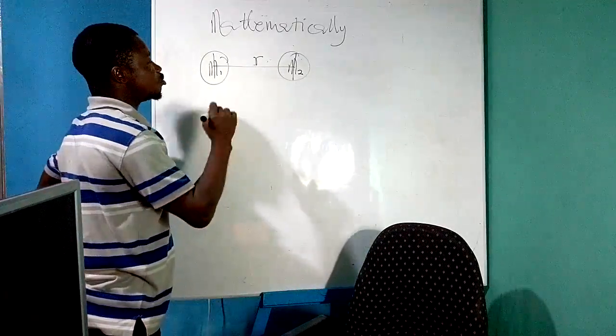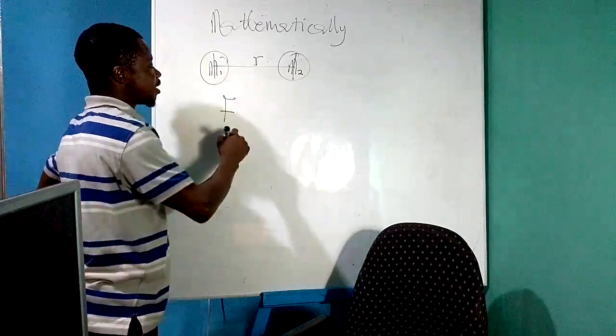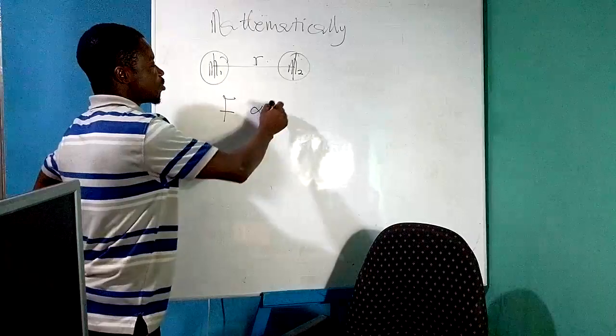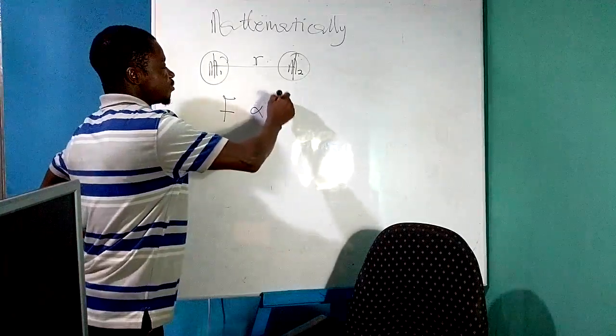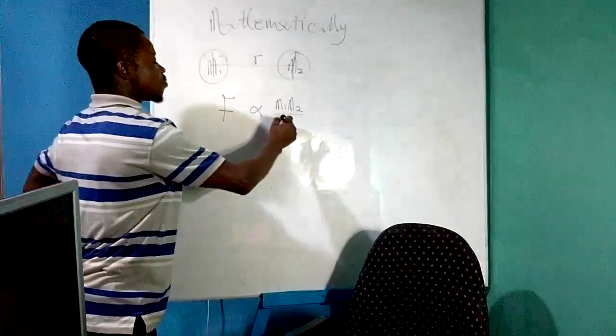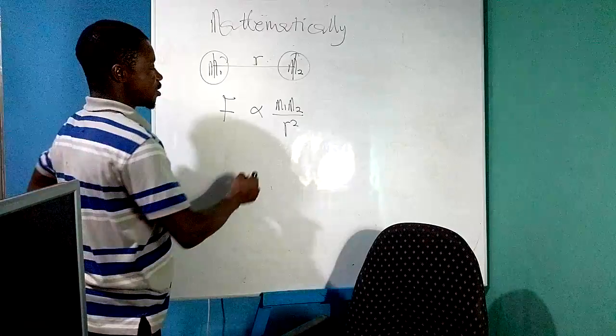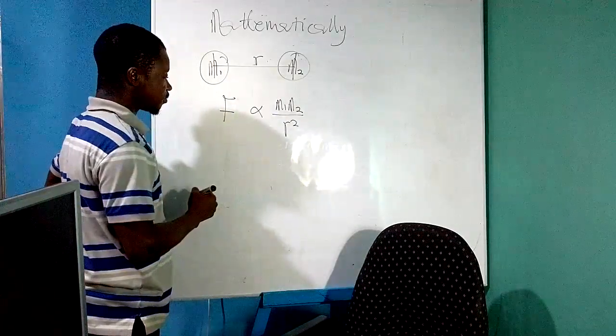Newton's universal law states that the force between these two masses is proportional to the product of the masses M1 and M2 and inversely proportional to the square of the distance between the two masses, measured from their centers.